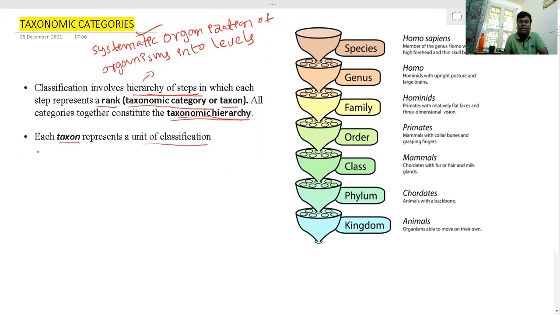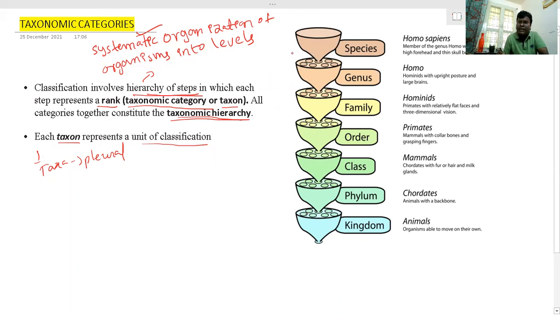Remember, taxa is the plural word. Taxon is singular, and it represents a unit of classification. So all these organisms can be arranged into different groups, which together form the taxonomic hierarchy, where each taxon represents a unit of classification. In the Living World chapter this is one of the most important topics, and they may frame different questions from this content in the NEET examination.